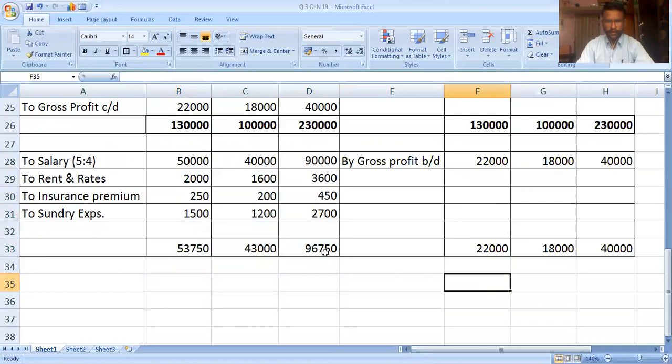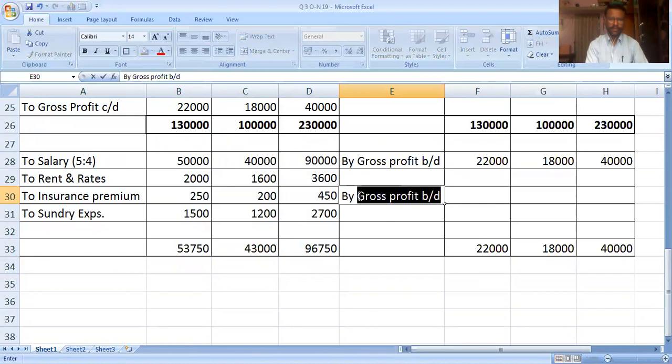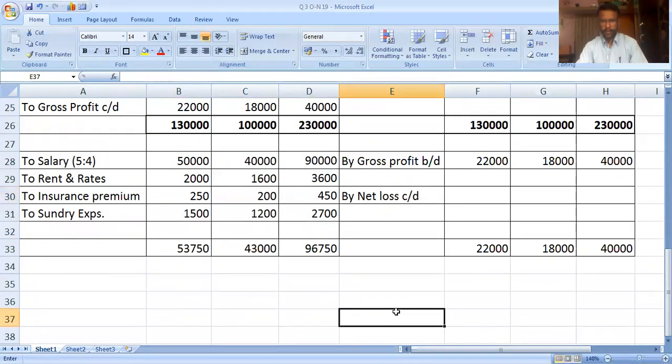In this situation, the debit side is more than the credit side. It means the difference goes to the credit side. That difference is the net loss, because the debit side is more than the credit side.